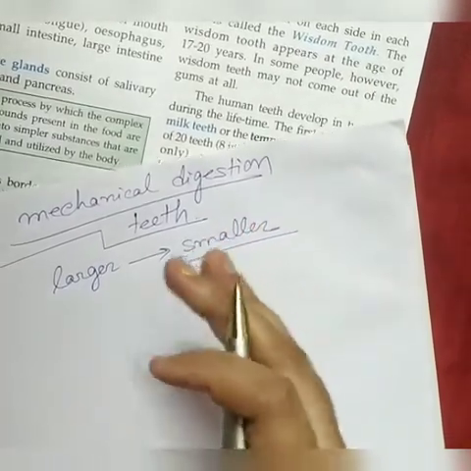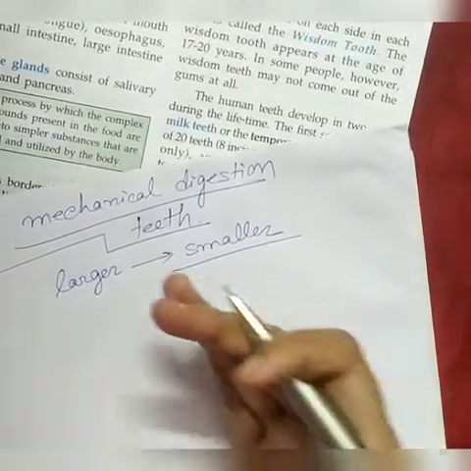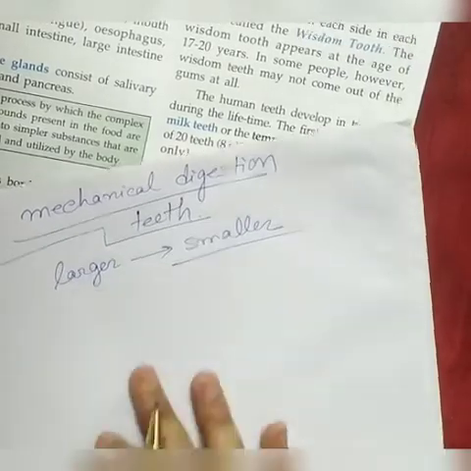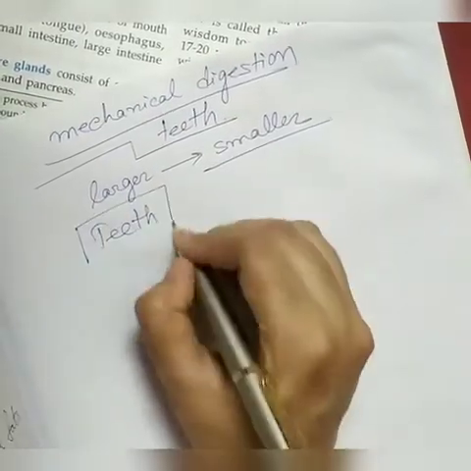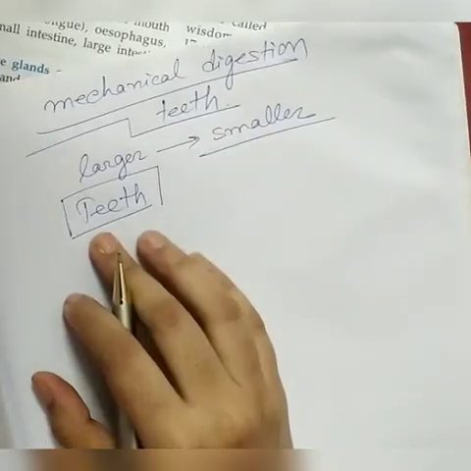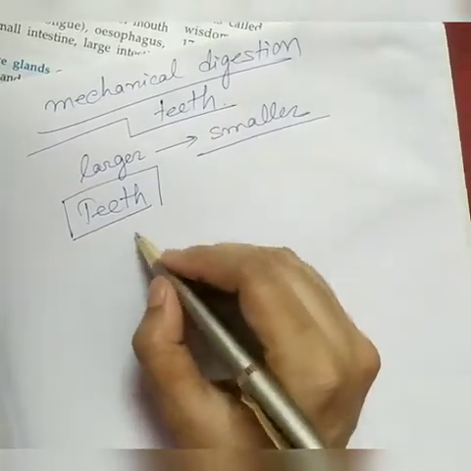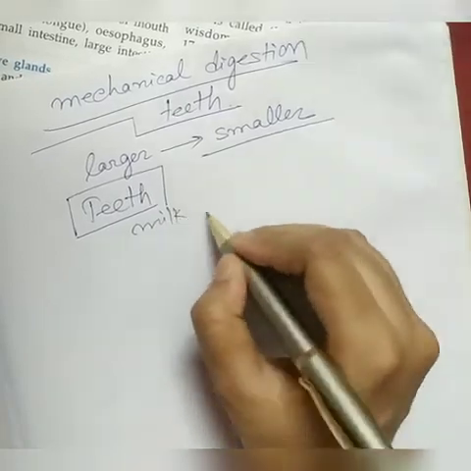Humans have two sets of teeth in their life. Now we will discuss the teeth. Humans have two sets of teeth. First is milk teeth.